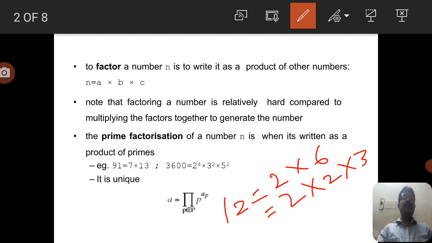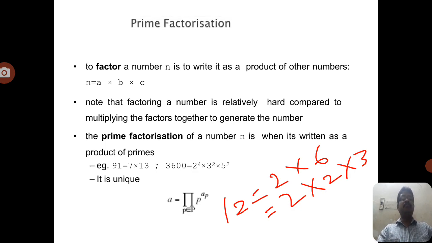So the general equation we can write is A equals the product over p of p to the power a_p, where p runs from 1 to n. So we take a list of n numbers. If you consider any number which is the product of primes, that is why the pi symbol, the product symbol, is used symbolically.